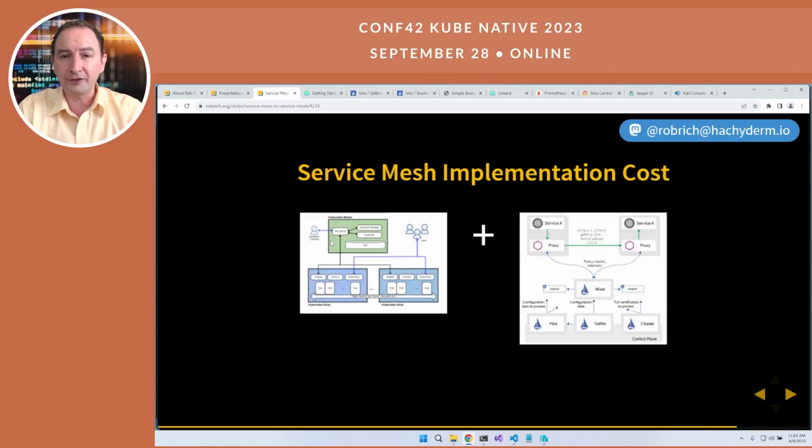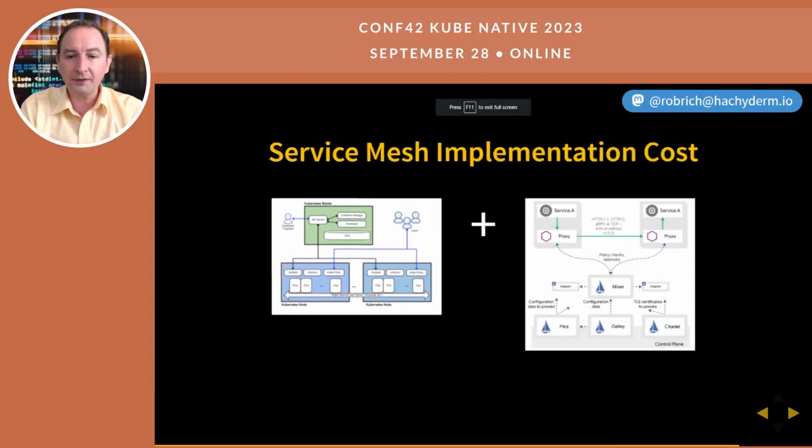Now, a service mesh is not without its costs. On the left is a typical architecture diagram for Kubernetes. We can see the control plane and the worker nodes. And then we also have a control plane and Envoy proxies with a service mesh.